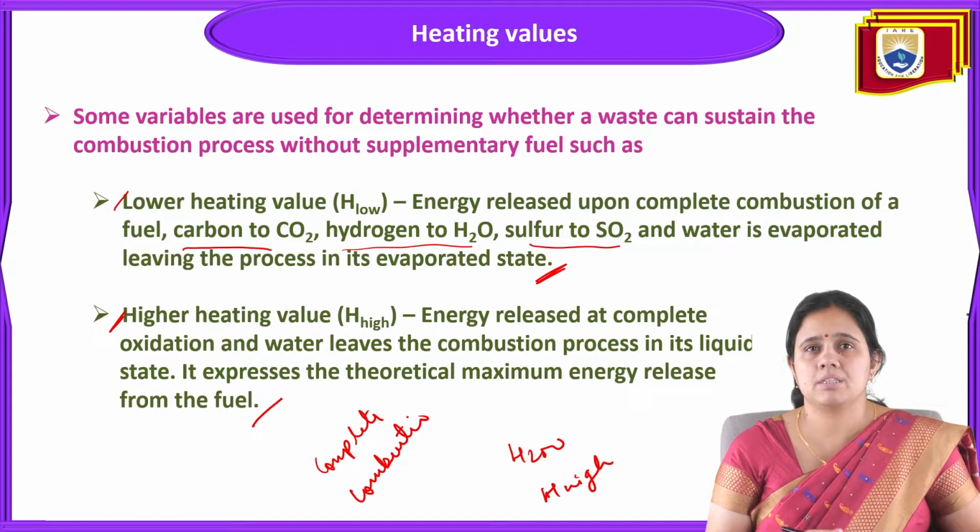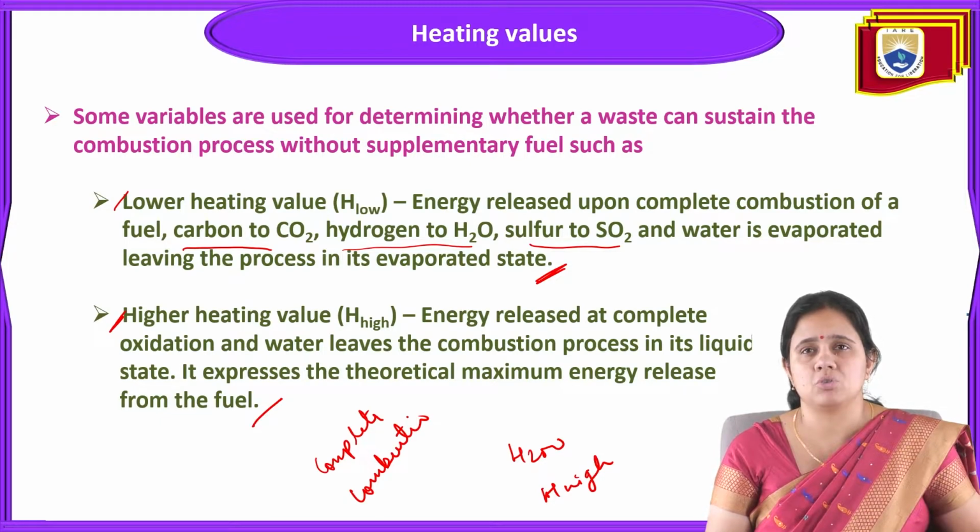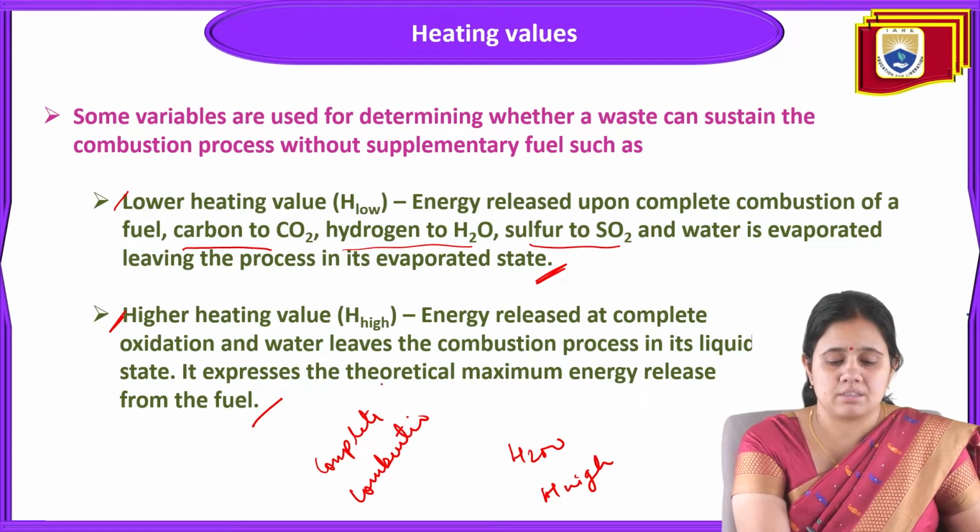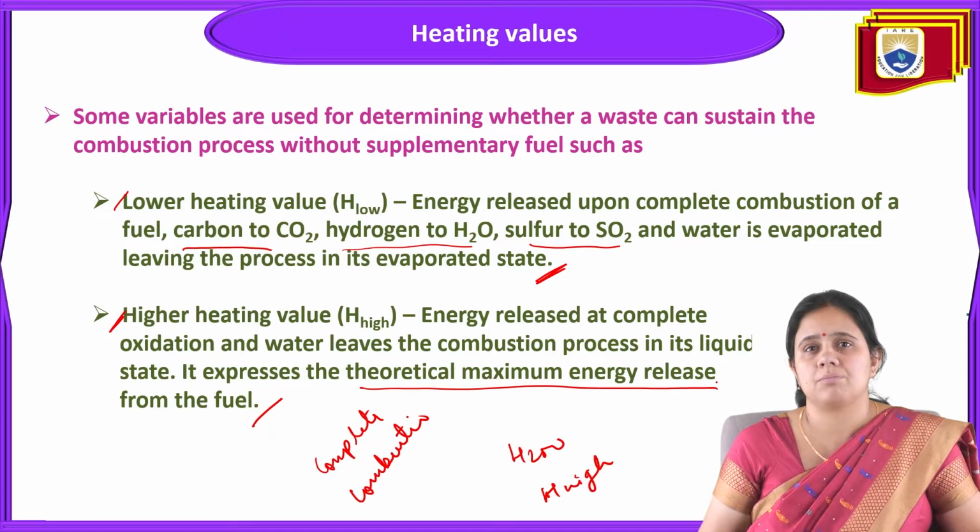Lower heating value means the energy released when complete combustion of the fuel occurs. Carbon goes to CO2, hydrogen to H2O, sulfur to SO2, and the water is evaporated, leaving the process in its evaporated state. This is called the lower heating value. Higher heating value is the energy released at complete oxidation where water leaves the combustion process in its liquid state. It expresses the theoretical maximum energy release from the fuel.